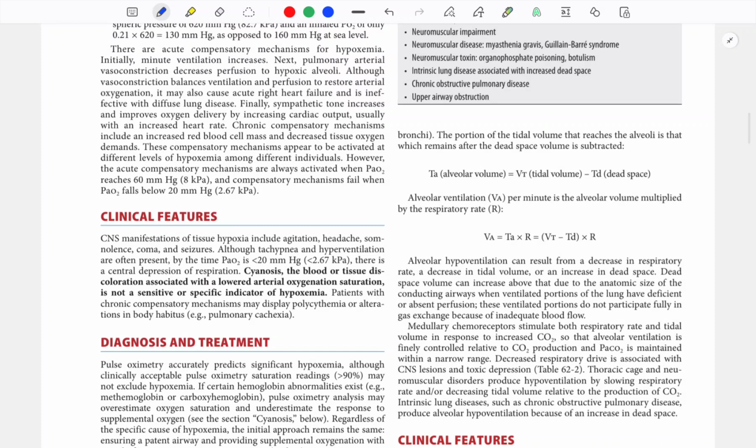What is alveolar volume? It is tidal volume minus dead space. Hypercapnia is treated by increasing the minute ventilation, which is tidal volume into respiratory rate. Do not withhold oxygen required to maintain minimum oxygen saturation level in any chronic lung patient in an effort to stimulate ventilation or to reduce hypercapnia. So oxygen is the first treatment. Doesn't matter how much we badmouth it, it is the thing that is keeping us all alive.